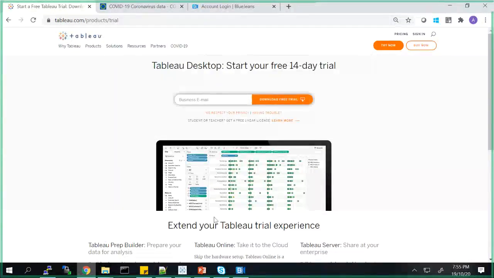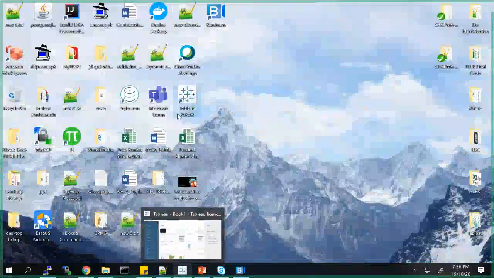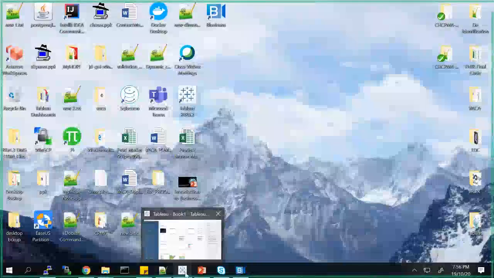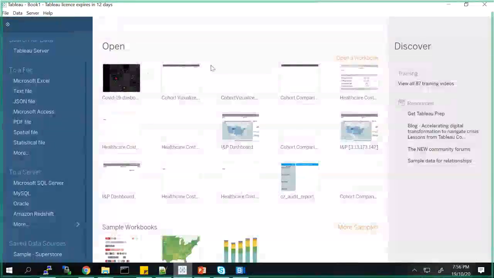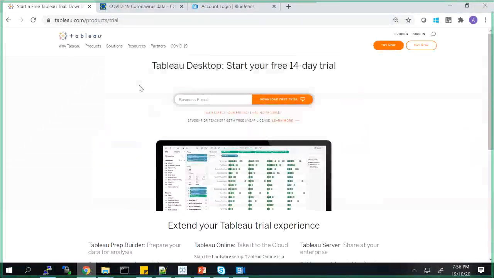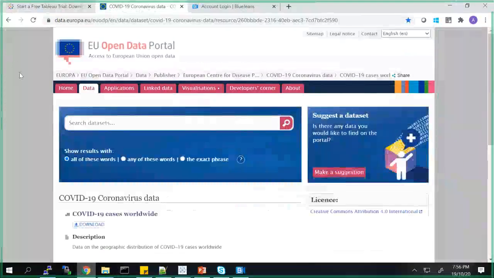Once you do it, an icon will come like this, Tableau 2020.3. You just need to double-click on this, and it will open up a screen like this. Now the dashboard that I'm going to create is a COVID-19 dashboard. The data set that I'm going to use is from the EU Open Data portal.